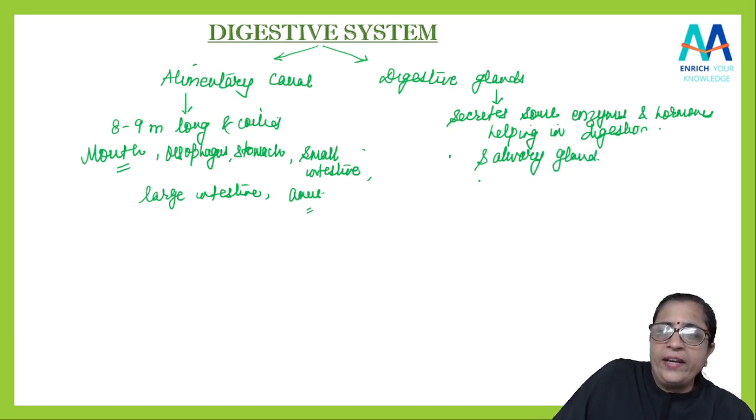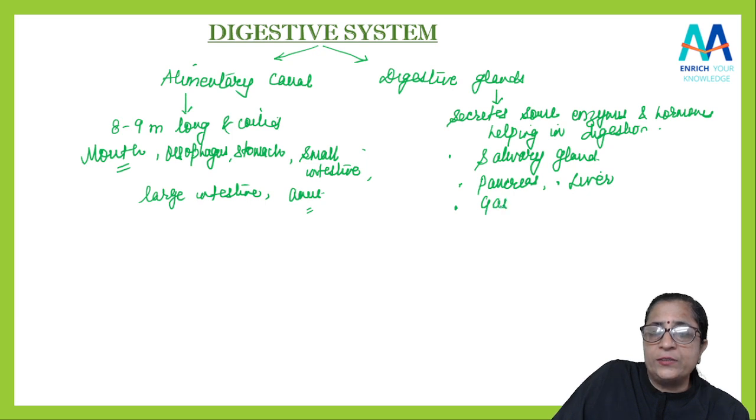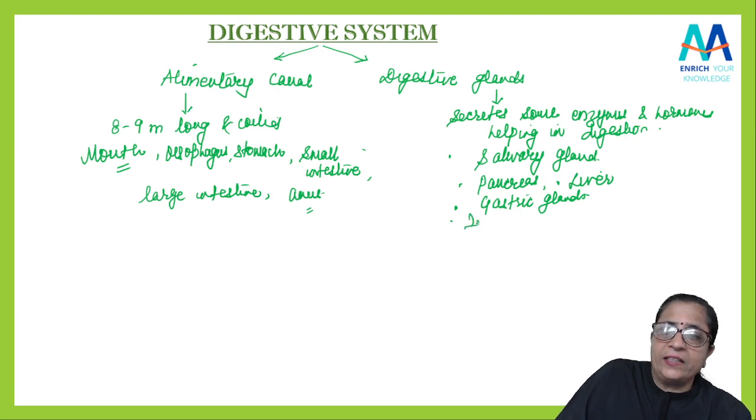Then you can write it down pancreas. You can write it down liver. Yeah. Then in the stomach again you can have gastric glands and intestinal gland.